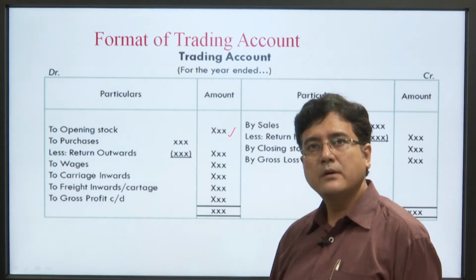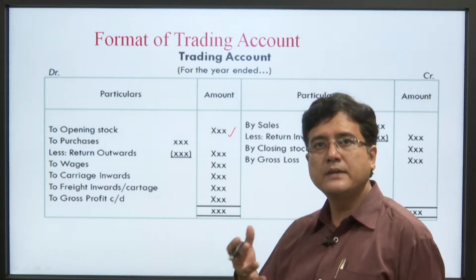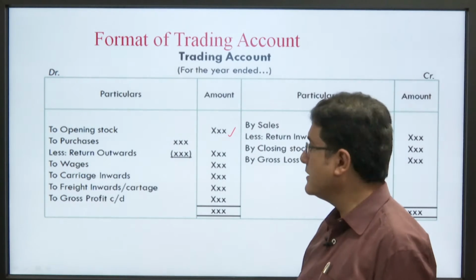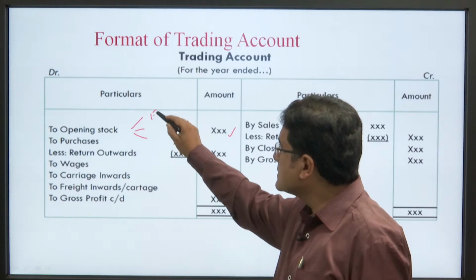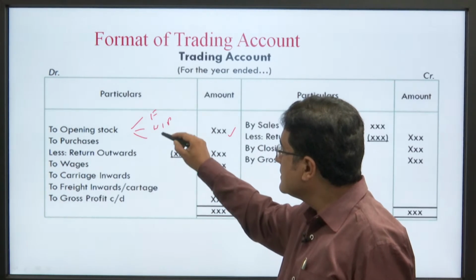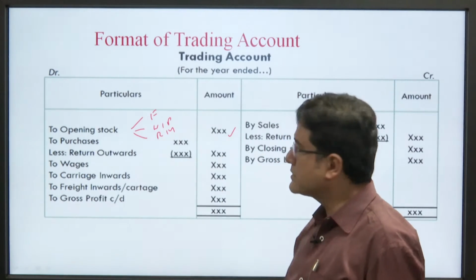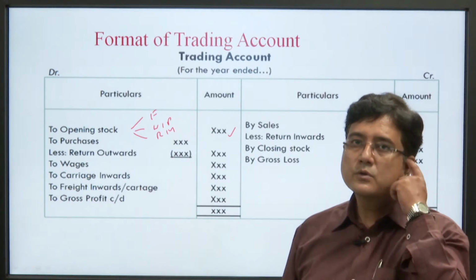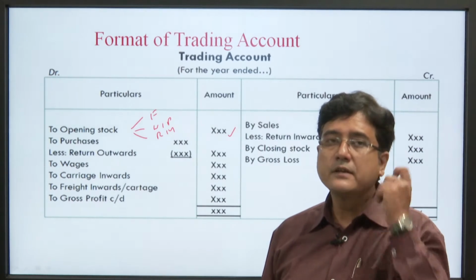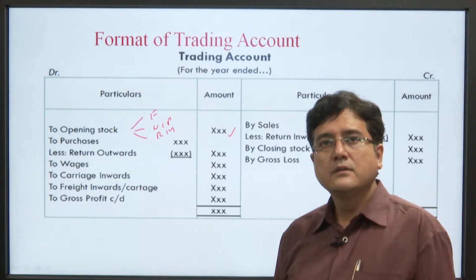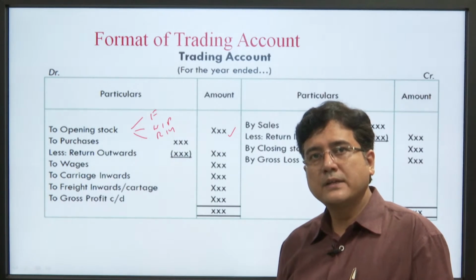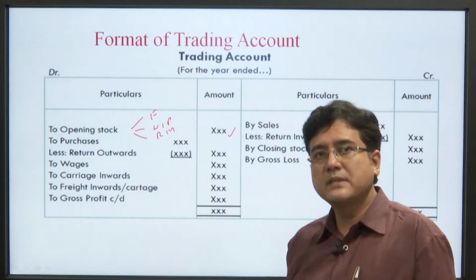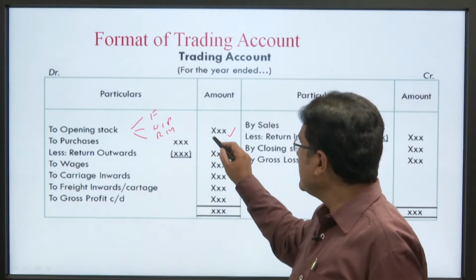Opening stock can be given in more detail, like finished goods, work in progress, and raw material. There are three types of opening stock. If it is given as opening stock of finished goods, work in progress and raw material, then you have to write them separately here and make the total.